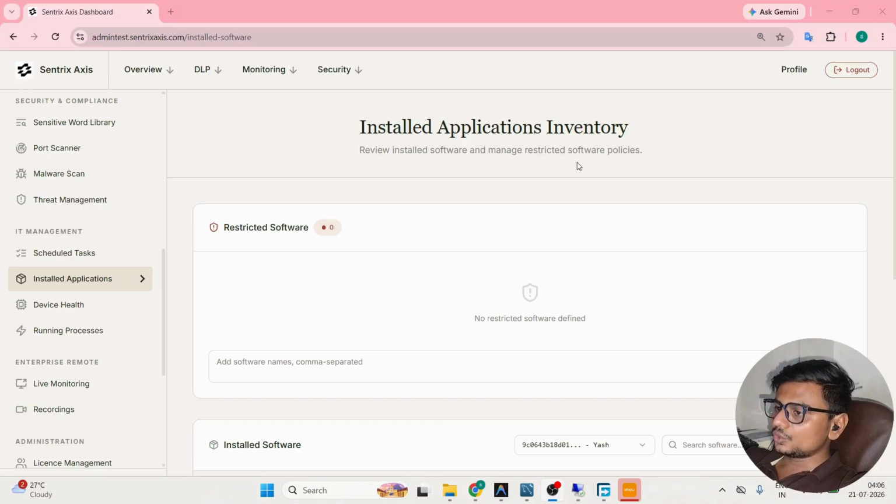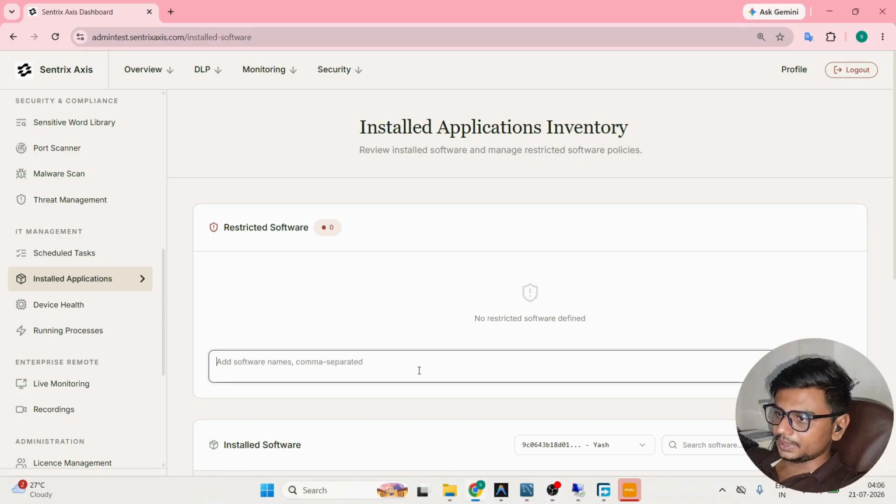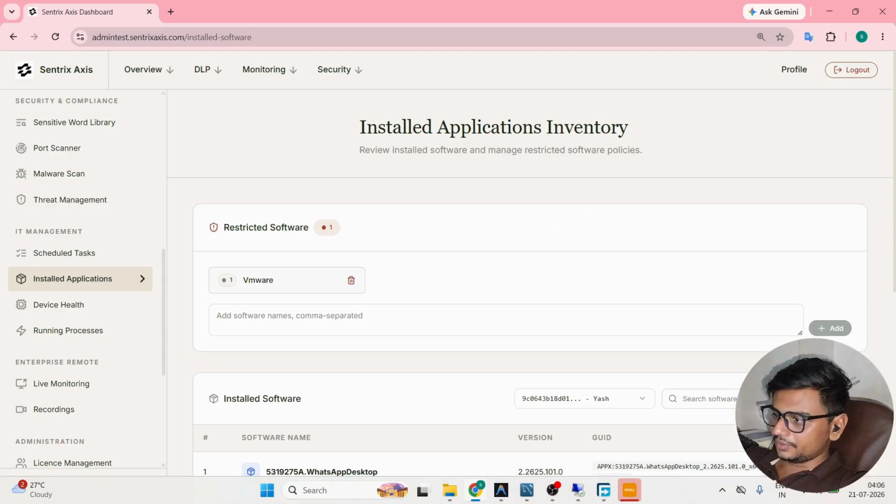This is the installed application module. Here you can restrict users from installing specific software. Simply enter the software name, like VMware, and add it from here. If a user tries to install the application VMware, the installation will be blocked.